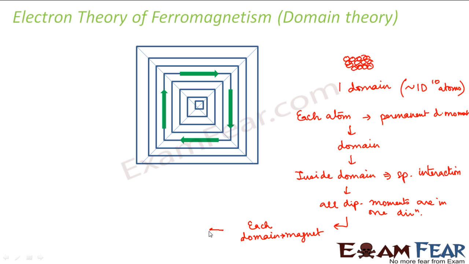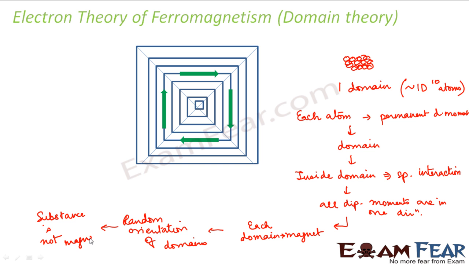So the next thing is random orientation of domains, right? Now since the domains are randomly oriented, therefore the substance as a whole is not magnetic. So the substance is not a magnet.